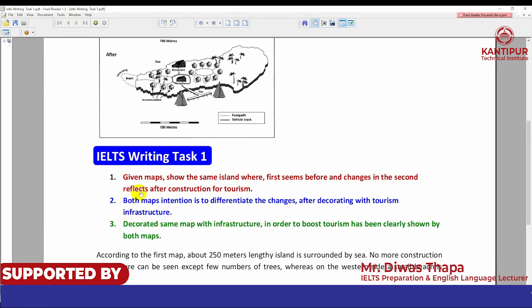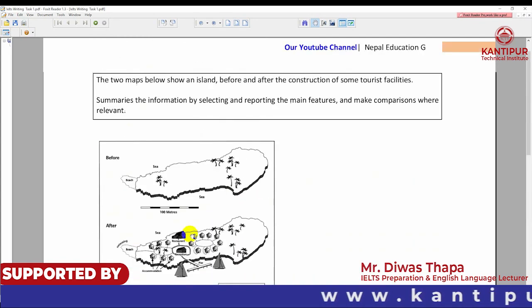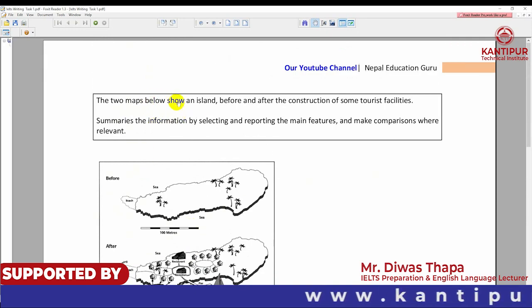So in both introductions I am beginning with the map, the same as the examiner has done. In the third introductory sentence: decorating the same map with infrastructure in order to boost tourism has been clearly shown by both maps. Here, in the third introductory sentence, I am trying to make the sentence different. You can see my sentence formation is different from the given sentence formation.